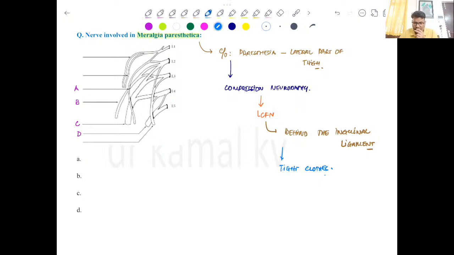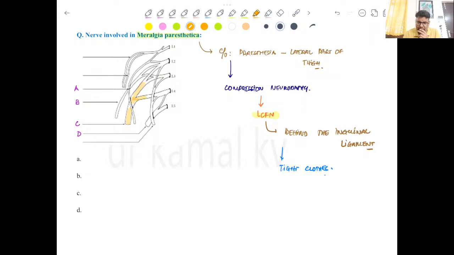Now coming to the nerve, which is actually the lateral cutaneous femoral nerve. So we have to identify which nerve is the lateral cutaneous femoral nerve in the given question. The options which I have marked might be different, but anyway we can just take this question, right? So if you see the biggest nerve here, this biggest nerve is the femoral nerve, right?